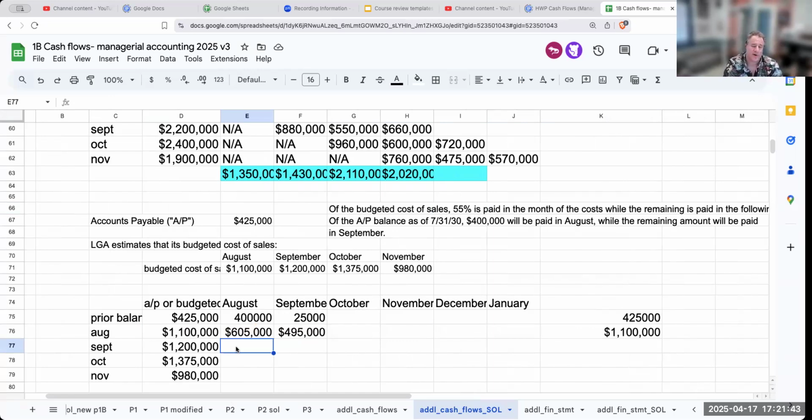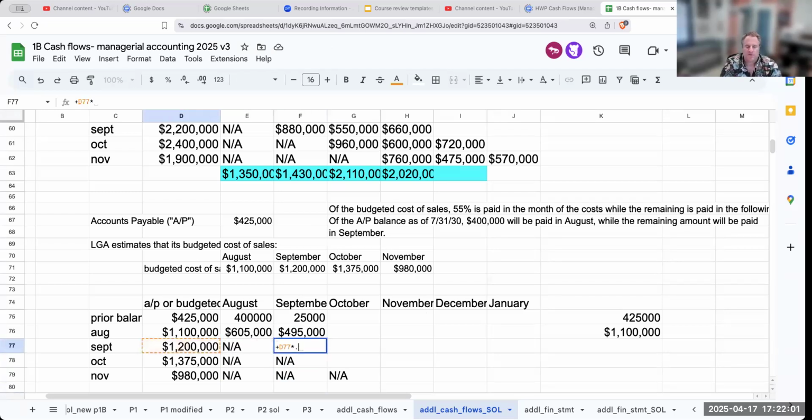Do we pay for a September cost of goods sold in August? And the answer is no. And the same is going to be for October and November. So similarly over here, we want to put a big not applicable, right over there.